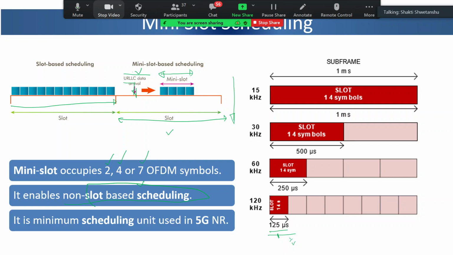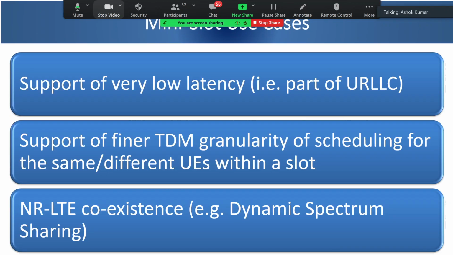Okay, so can there be a scenario where in our 120 kilohertz slot, we are reserving a few of the slots for mini slot? No, we are not reserving. Allocation is dynamic, but only certain applications get this chance.